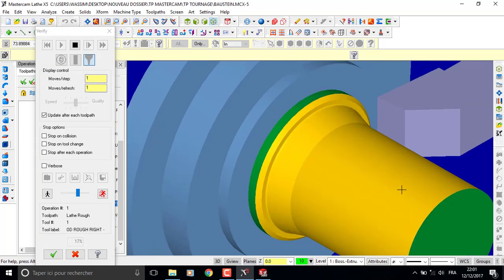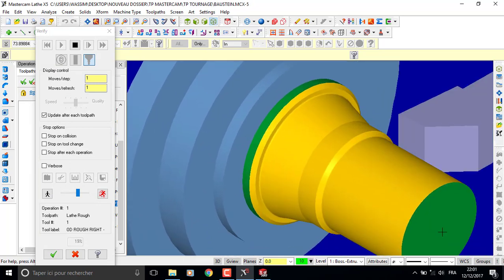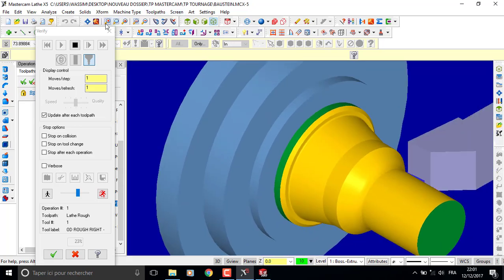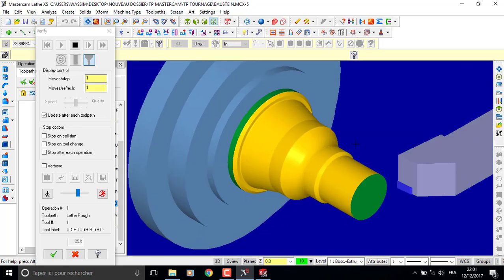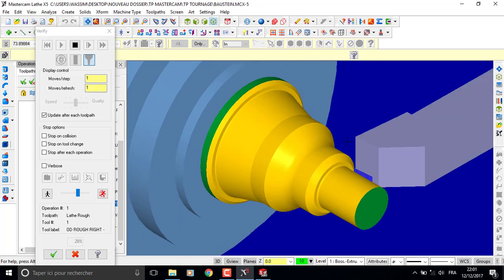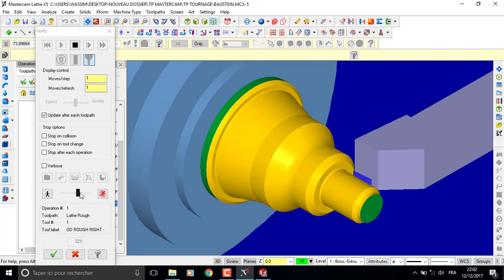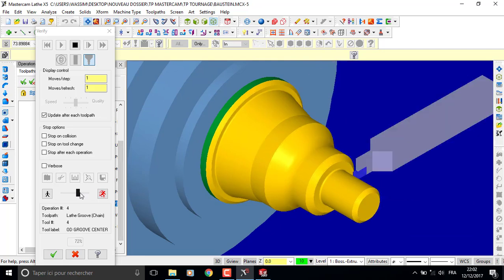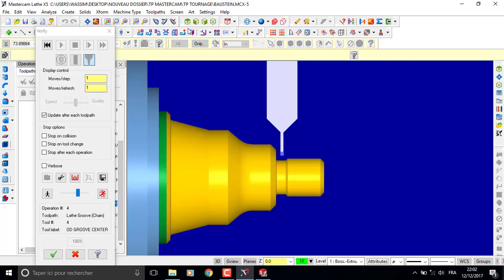So this is the simulation. Finishing, and this is the groove. Very good.